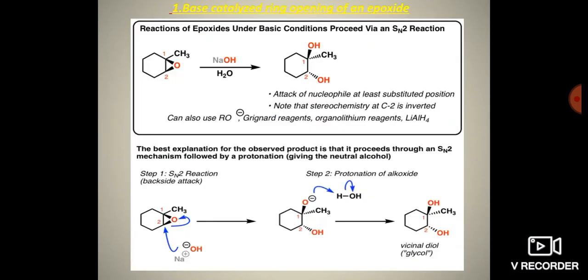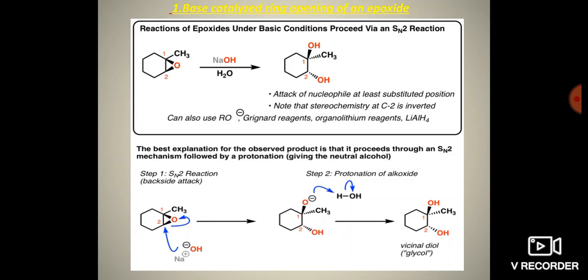So first, the base catalyzed ring opening of an epoxide. Ring opening takes place under basic condition via an SN2 reaction. So the reaction of epoxides under basic condition proceeds through an SN2 reaction. What is SN2? SN2 stands for bimolecular nucleophilic substitution reaction. So here, first example, first and second are both the same.